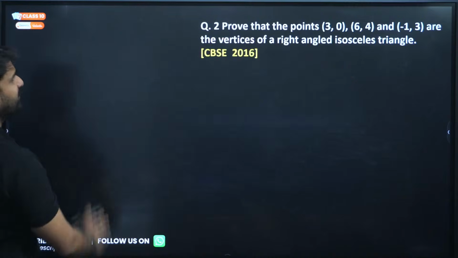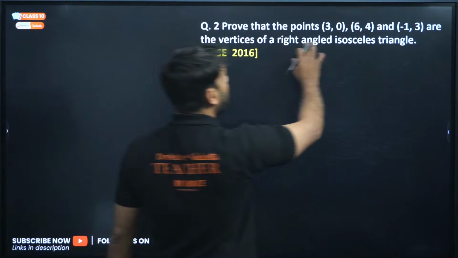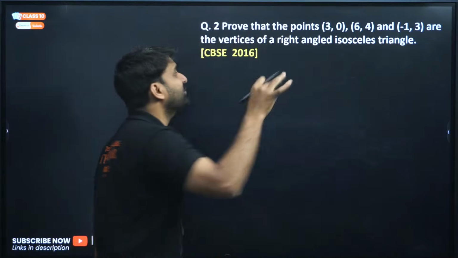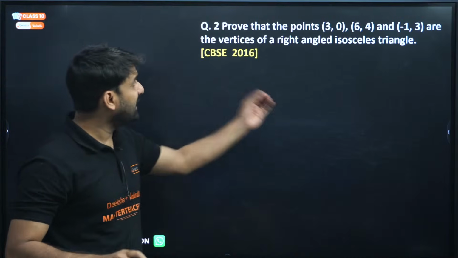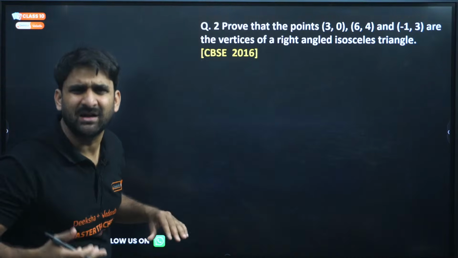Now, moving to the next question, question number 2. Prove that the given points are the vertices of a right-angled triangle. A right-angled isosceles triangle. You know what a right-angled isosceles triangle is?